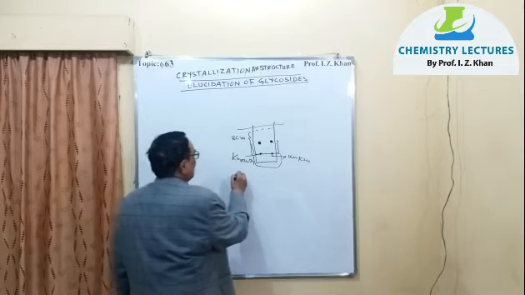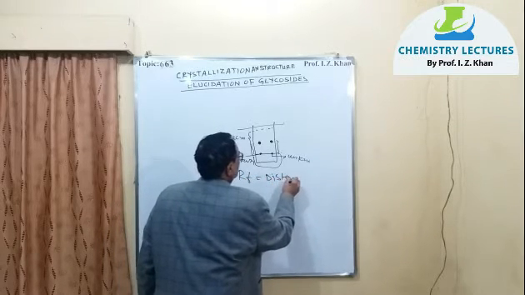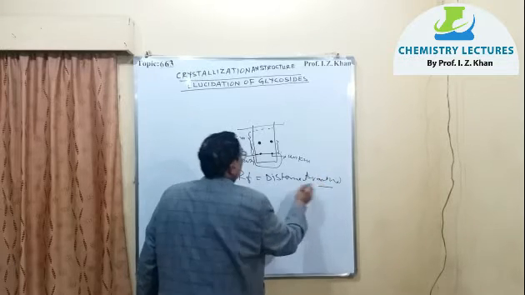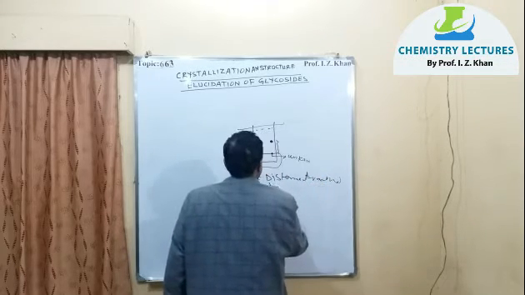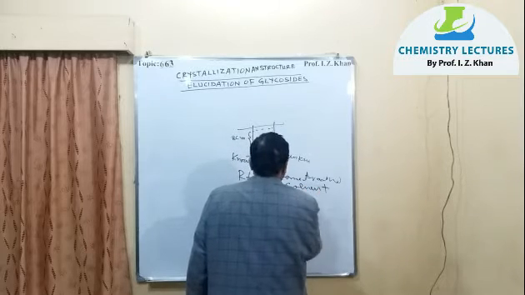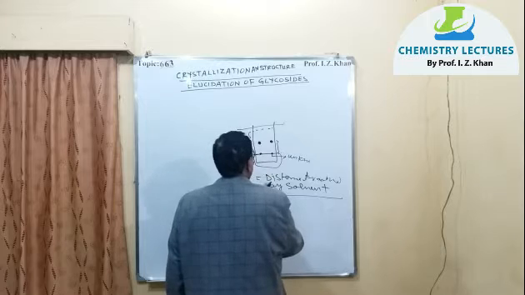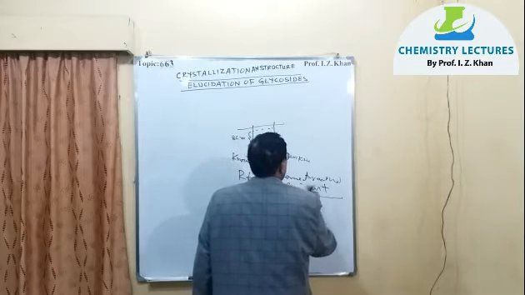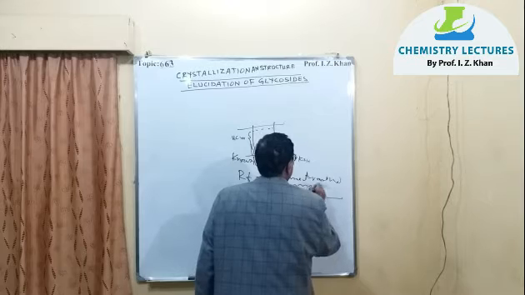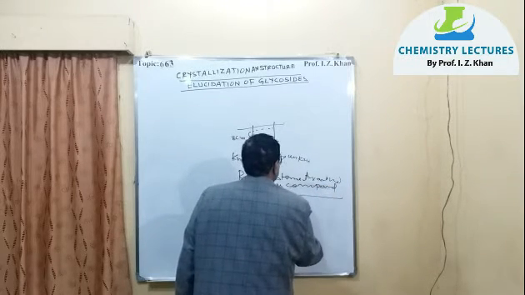RF means it is simple ratio, and simple ratio means distance traveled by compound divided by distance traveled by solvent.